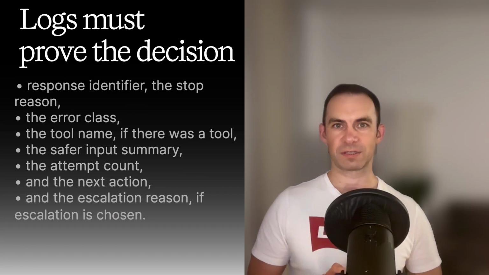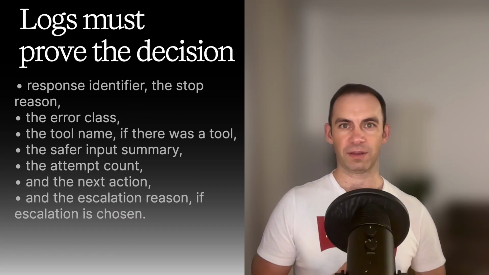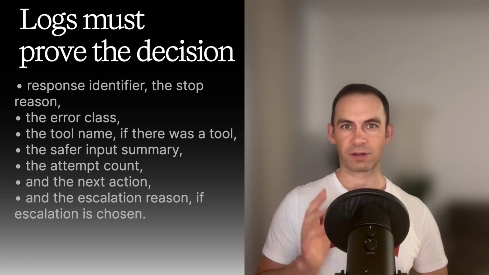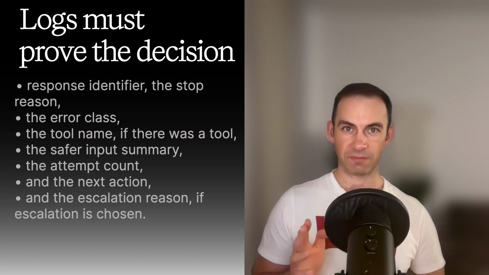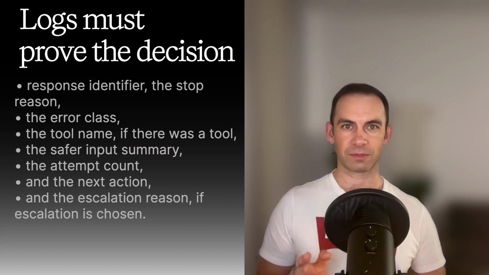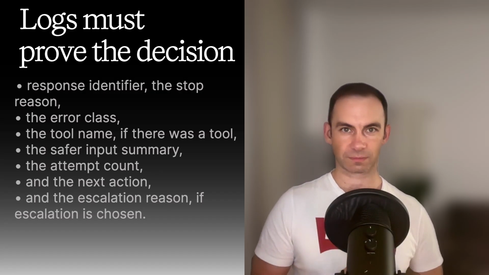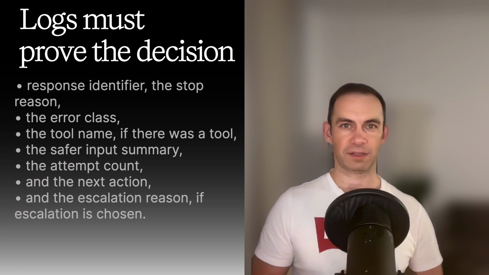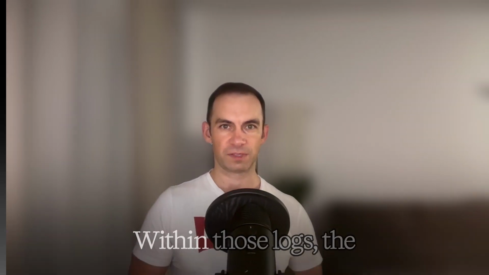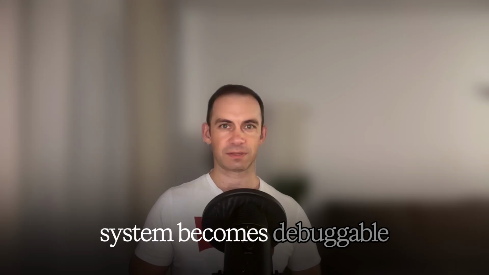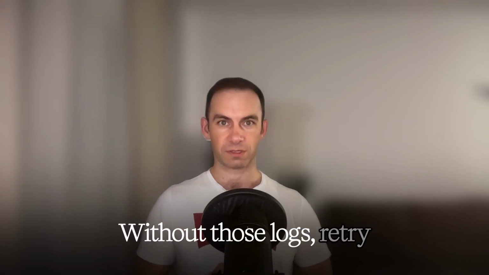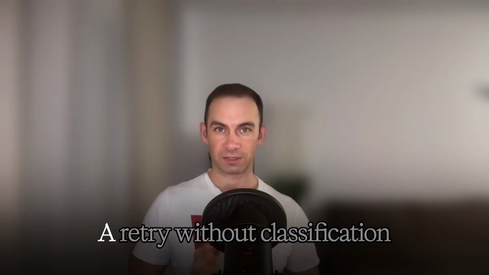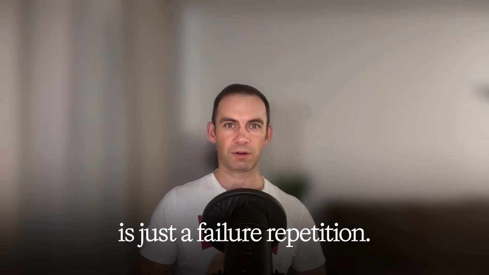Now your logs must prove the decision. For every failure, preserve the response identifier, the stop reason, the error class, the tool name if there was a tool, the safe input summary, the attempt count, the next action, and the escalation reason if escalation is chosen. With those logs, the system becomes debuggable. Without those logs, retry hides the evidence. Retry without classification is just failure repetition.